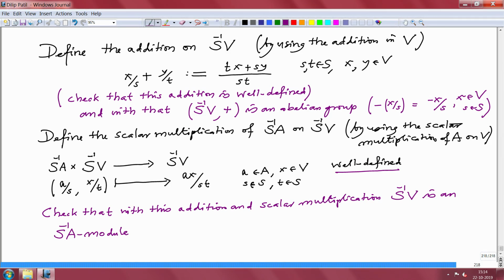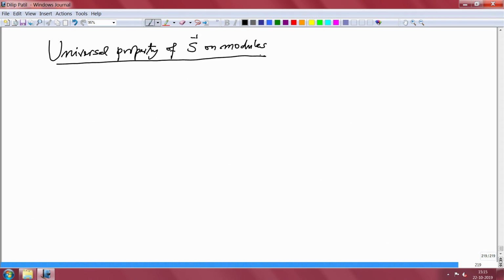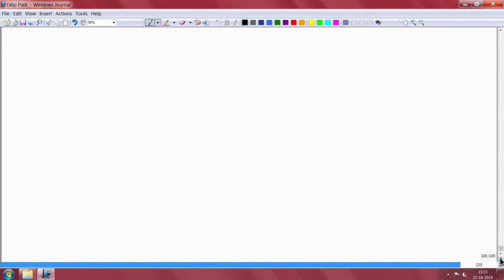Now, the most important property that we have used in case of rings of fractions is the universal property, and even in this case that is very important. So, let us state it: universal property of S inverse on modules. So, our notation is as above.